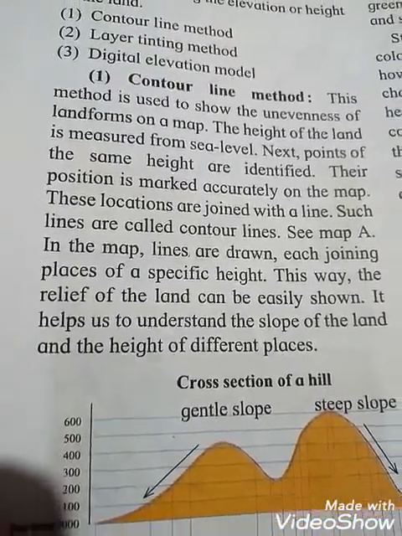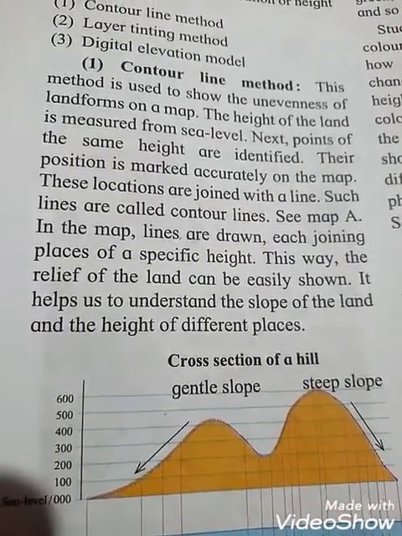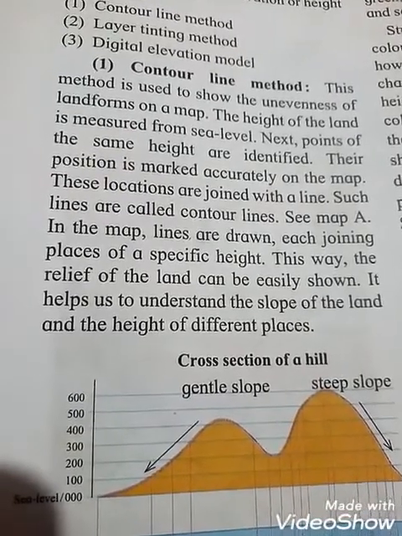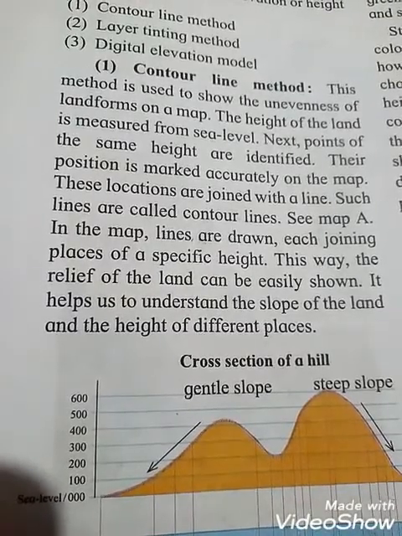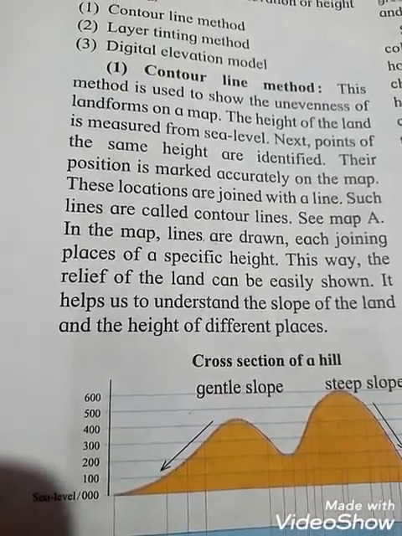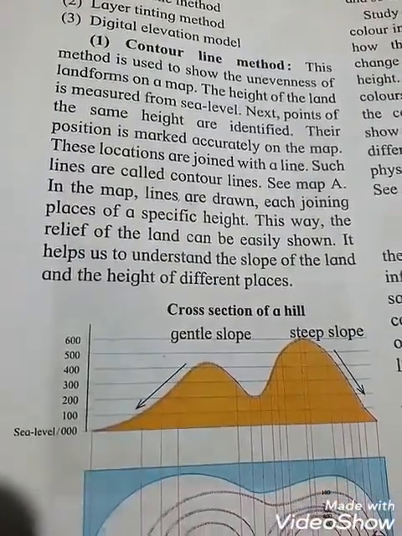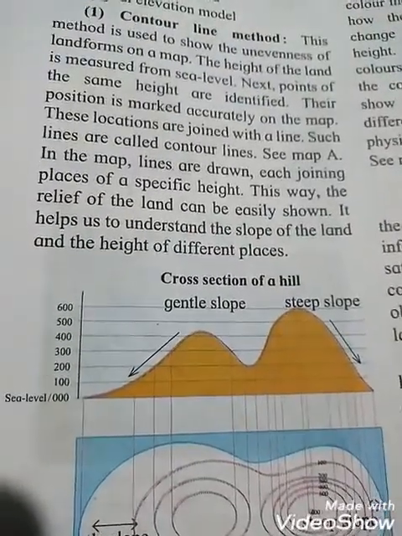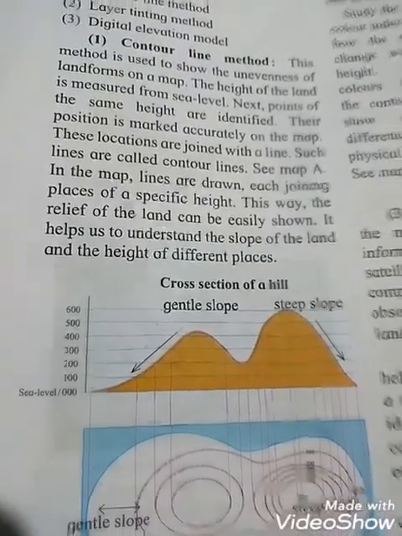See map A. In the map, lines are drawn, each joining places of a specific height. This way the relief of the land can be easily shown. And see students, lines are drawn each joining places of a specific height. This way the relief of the land can be easily shown. It helps us to understand the slope of the land and the height of different places.